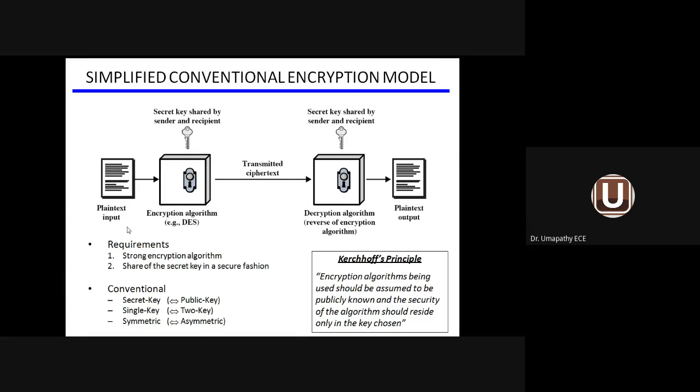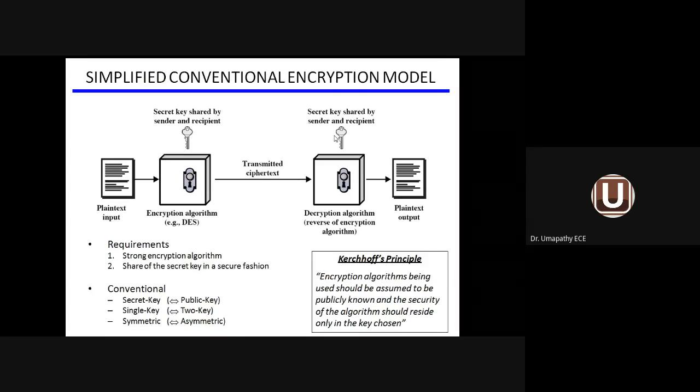In the conventional encryption model there are 5 elements here: plain text information, encryption algorithm, and decryption algorithm. In the center we have the information channel and the original information. The key is given to the algorithm, and the key is shared by the sender and the receiver. So the key is common to both the sender and receiver.